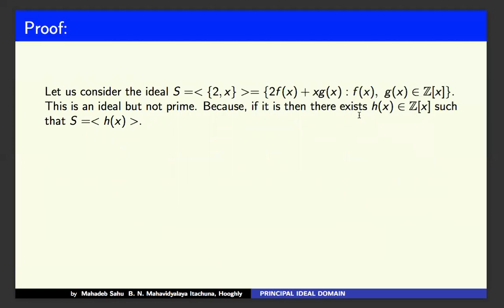This is an ideal but not prime. I have to show it. This is an ideal; showing that is very simple. You take two elements here, 2f1(x) plus xg1(x) and 2f2(x) plus xg2(x). Then subtract them, or multiply by some k(x) on both the left and right sides. You get all those belonging to S. And so it is an ideal but not prime. I have to show it.